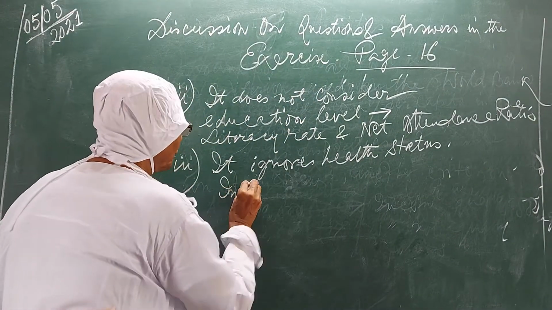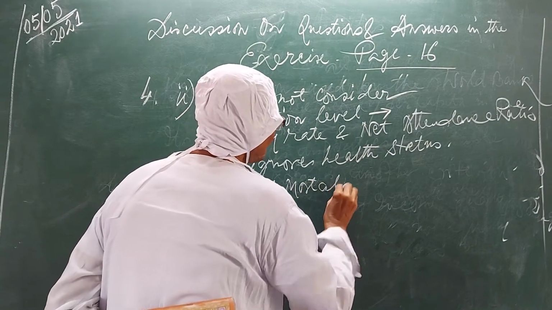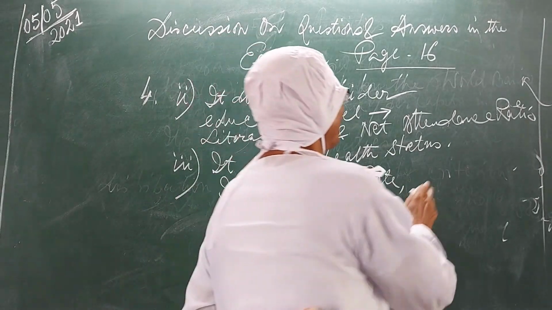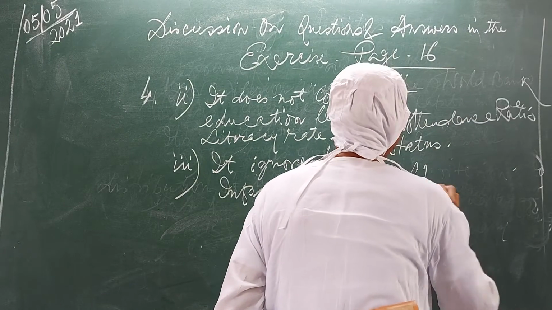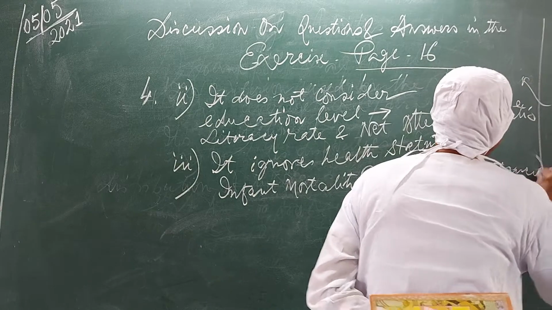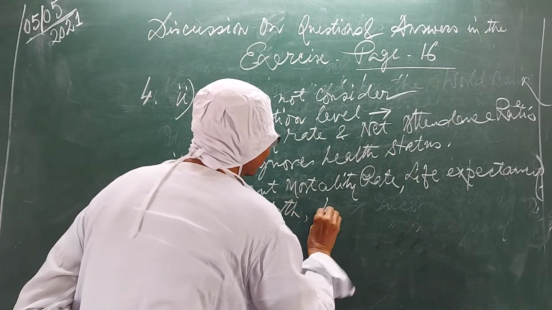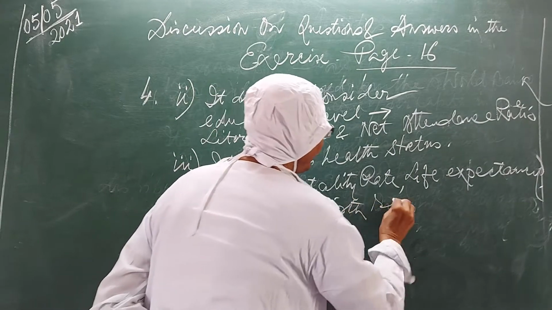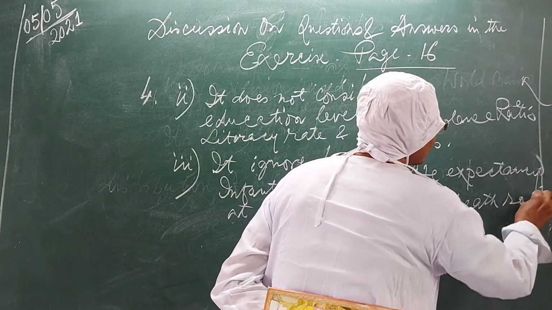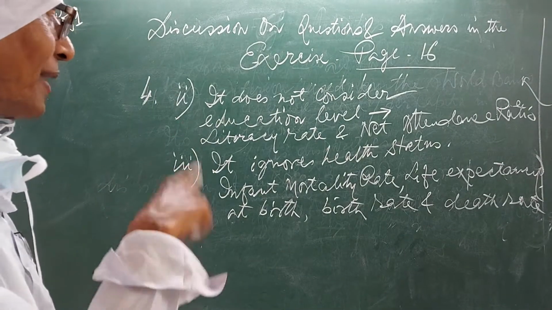We can know it from infant mortality rate, life expectancy at birth, birth rate, and death rate.